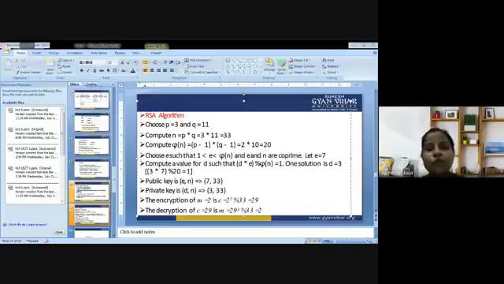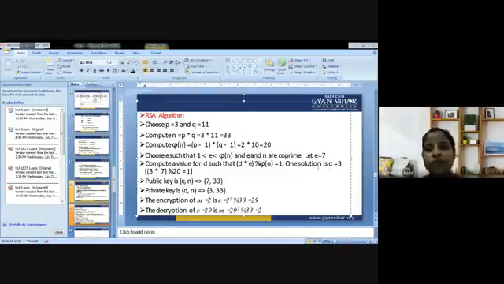Now we choose a number E that satisfies this condition: 1 is less than E is less than the Euler totient function, and E and the totient are co-prime. Let's say E is equal to 7. Here we are supposed to apply some intelligence. So E is equal to 7. Now compute a value for D such that D times E is congruent to 1 modulo the Euler totient function. This is the whole equation that is going to be true.